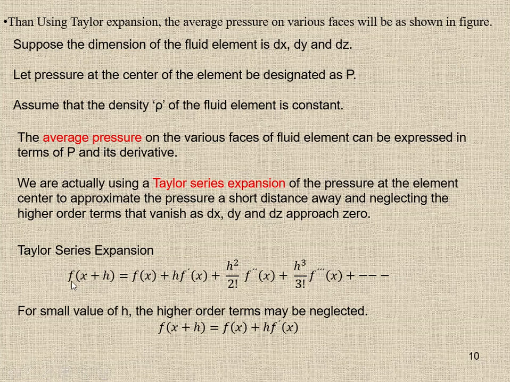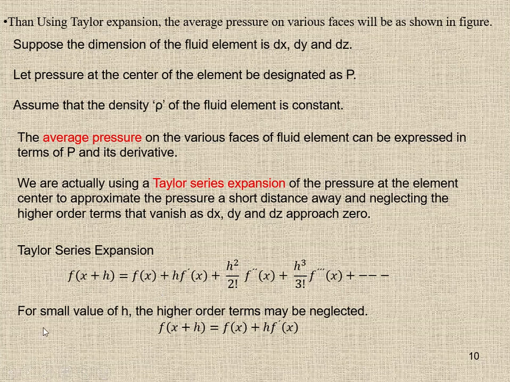This is basically the pressure acting at a point, that is P. If the face is h distance before the point, this plus will be minus, and if it is h distance away from this point, it will be plus. We can expand this in this way.